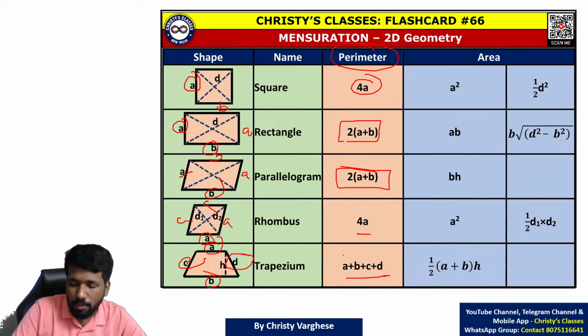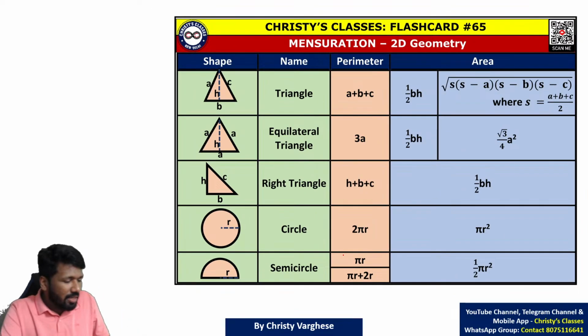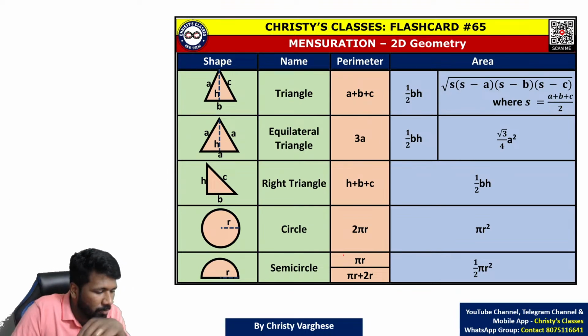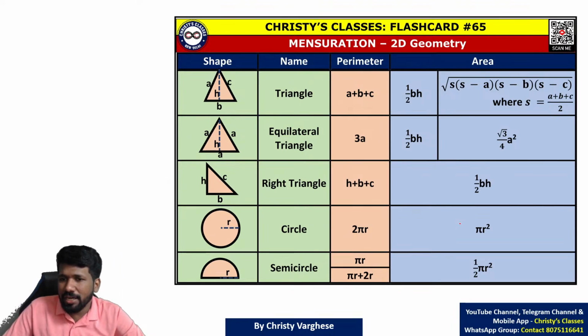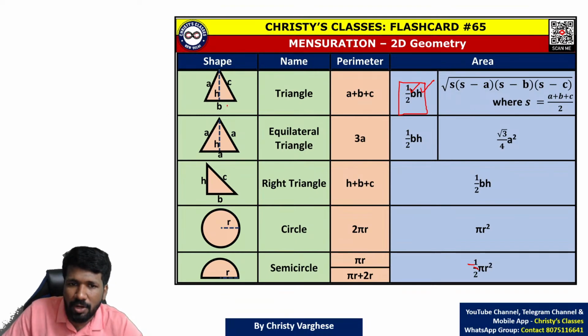The perimeter of all these shapes, you should have an idea in your mind, so that at exam time you don't have to memorize it. You can directly say that these are the boundaries. Then area of shapes: triangle, half base into height. Again, the derivation of this is very beautiful, but due to lack of time, I am skipping it. But half base into height is applicable only if base and height are known to us.